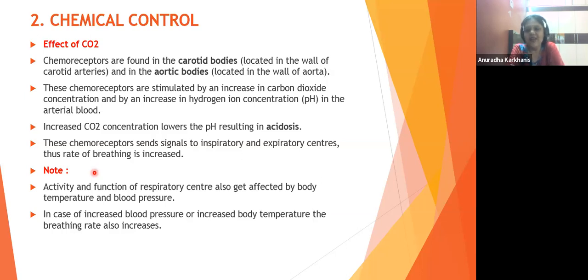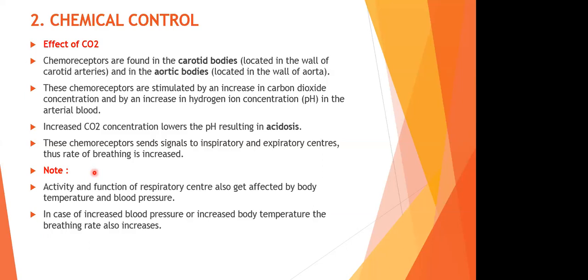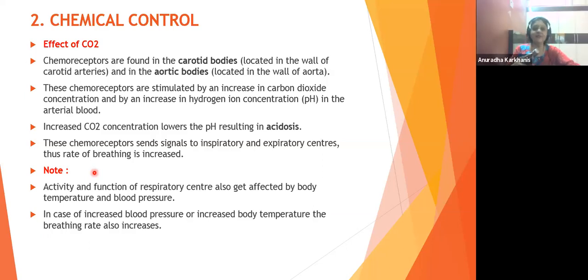Can you all tell me? Near the heart. Yes, it's associated with the heart. Very correct.